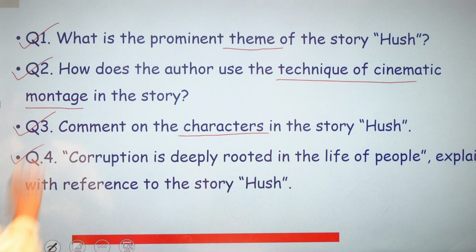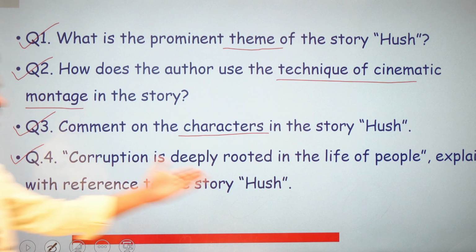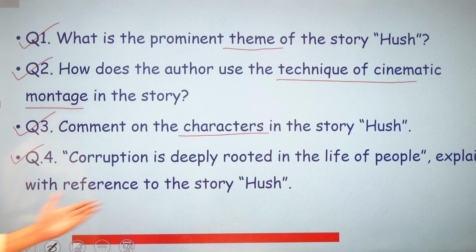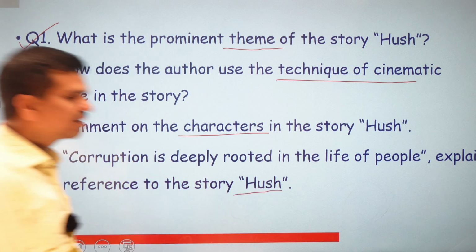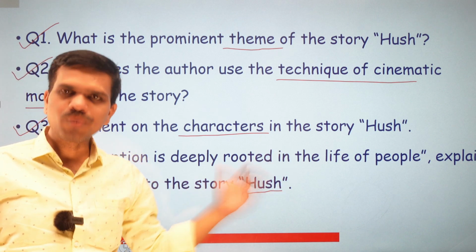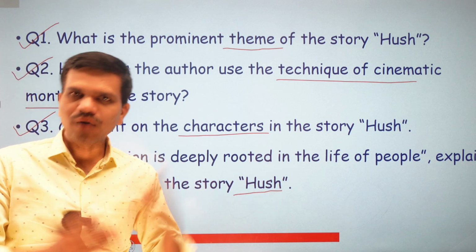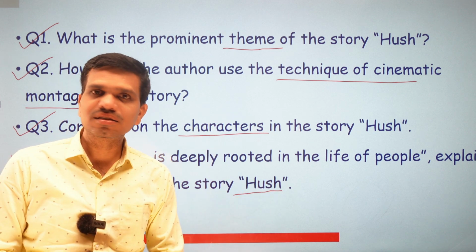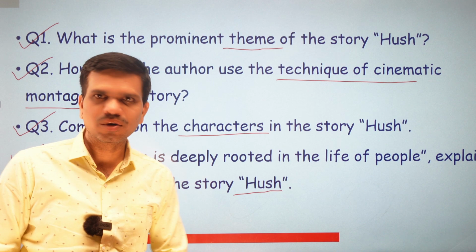And the fourth question may be like this: corruption is deeply rooted in the life of people. Explain with reference to the story Hush. With this question you can understand what the main theme of this short story is. Obviously it is corruption. So how can we solve these questions? Let's see. First, let's understand the background of Manohar Malgaonkar.